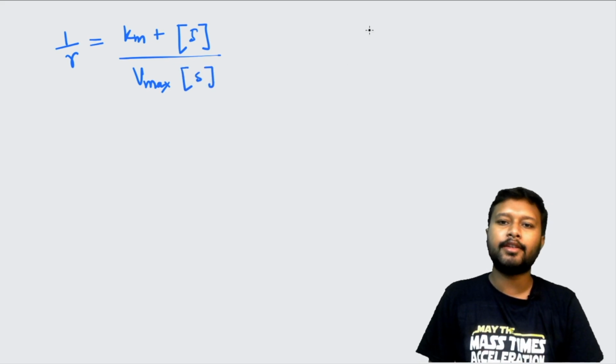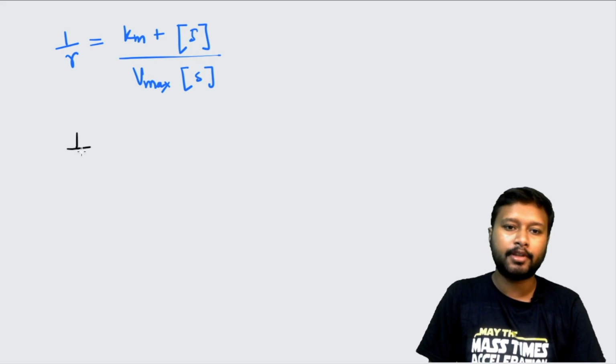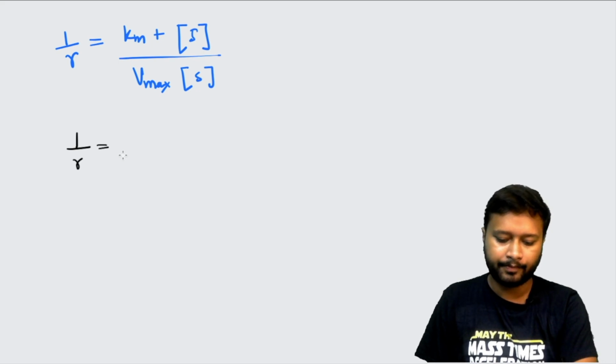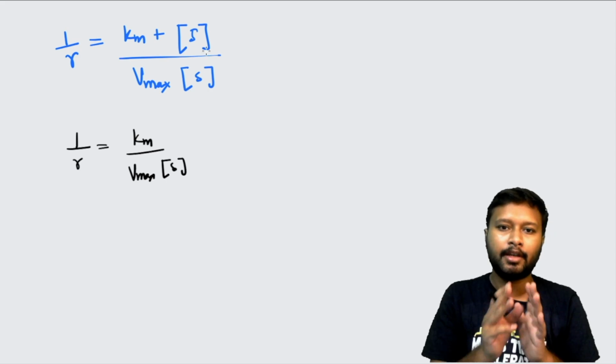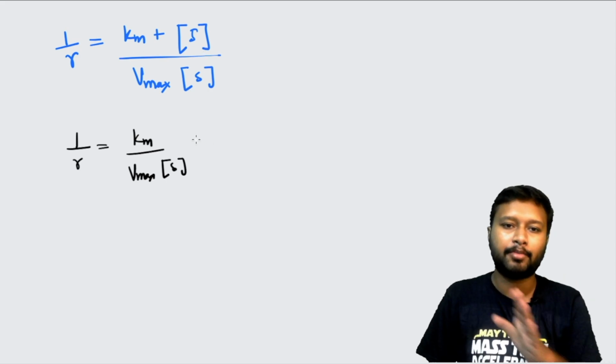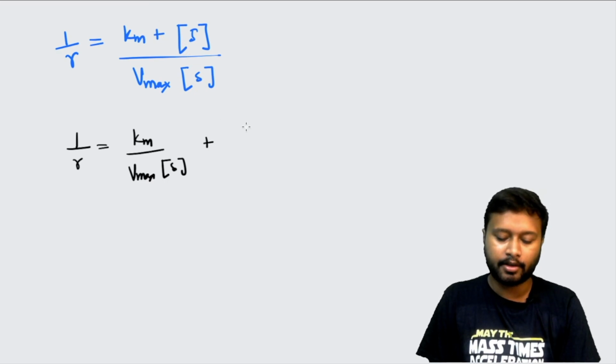Now on rearranging this equation, you will be getting 1 by r is equal to Km upon Vmax into 1 by substrate concentration. I have just separated this addition, that's it. So the substrate concentration and substrate concentration will get cancelled out, and I'll get 1 upon Vmax.